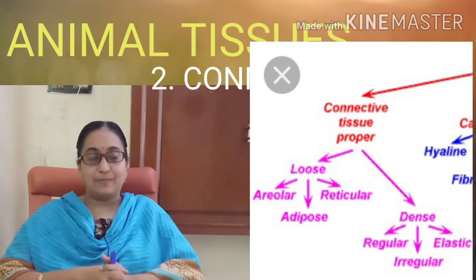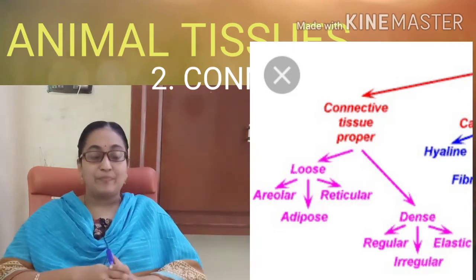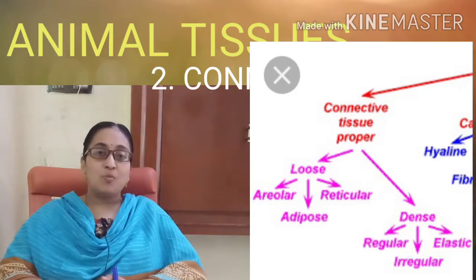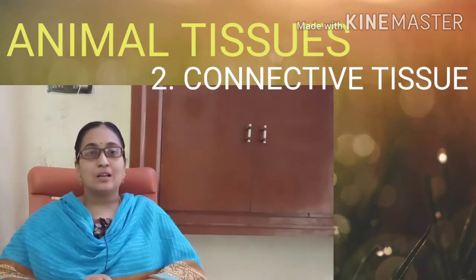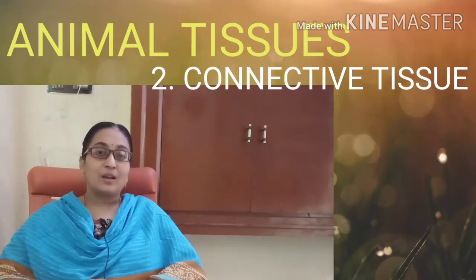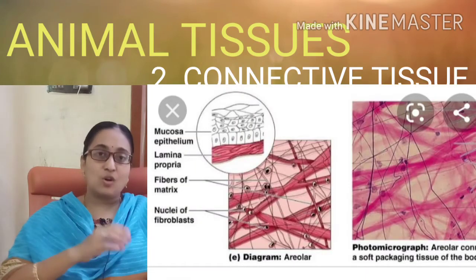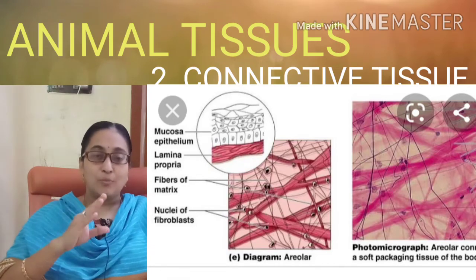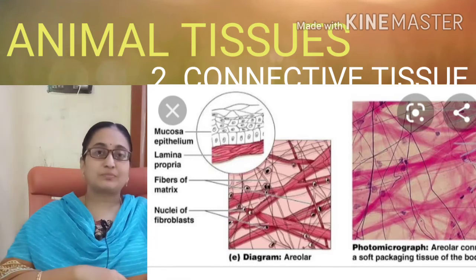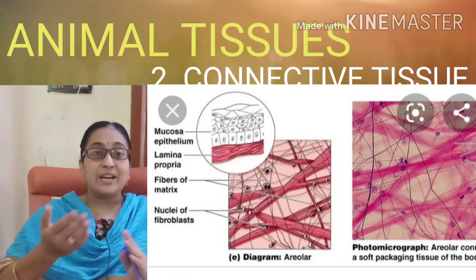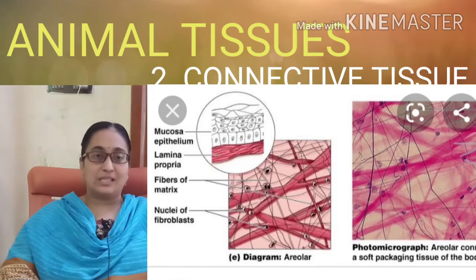There is a space or air gap. In that, the small thin fibers are present. They consist of some proteinaceous substance, and they will connect the internal body organs.